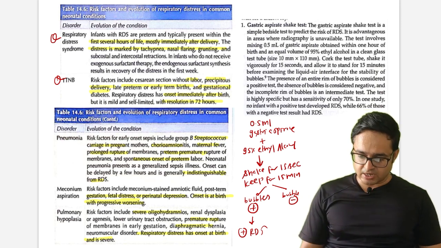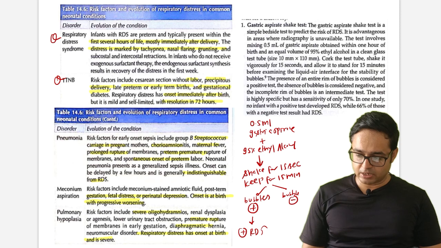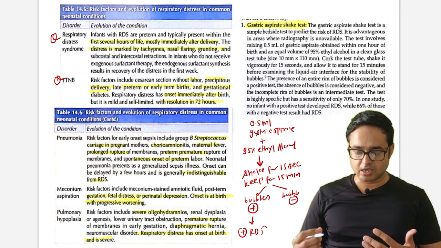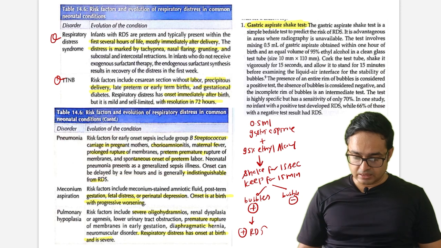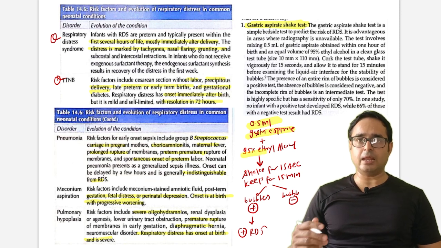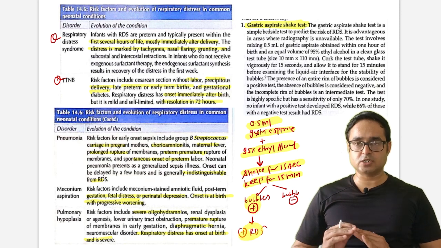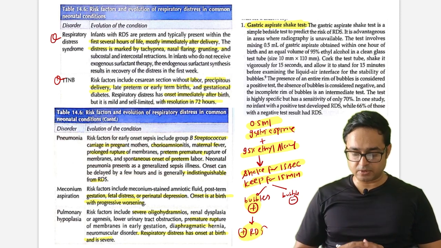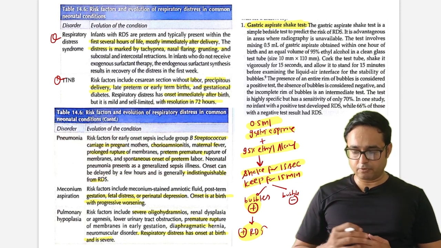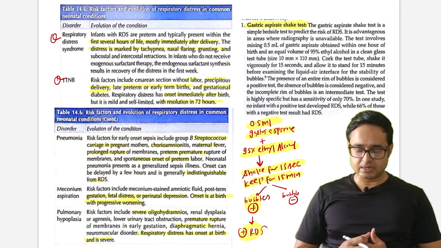Okay. Gastric aspirate shake test. This is outdated, but they sometimes can ask. So what is it? Just remember, we will take 0.5 ml of gastric aspirate along with 95% ethyl alcohol. We'll shake for 15 seconds and keep it for 15 minutes. If bubbles are present, it is positive for RDS. So just remember: 0.5 ml of gastric aspirate with 95% ethyl alcohol, shake for 15 seconds, keep for 15 minutes. Bubbles are there, it is RDS.